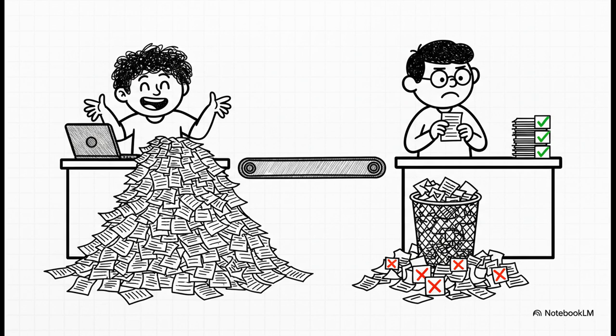The captioner is like an enthusiastic junior copywriter, just cranking out tons of content. Some of it's great, some of it not so much. The filter is the seasoned senior editor. Its job isn't to write anything new, but to rigorously review every single piece of text and only give the stamp of approval to what meets the absolute highest standard for quality and accuracy.